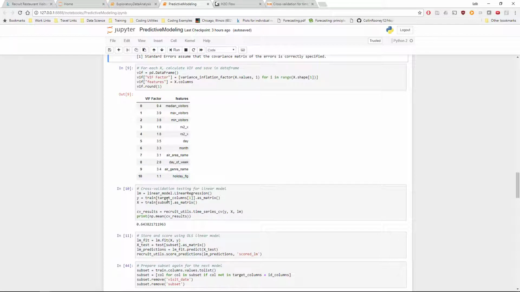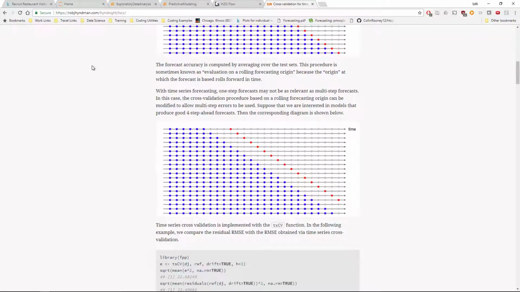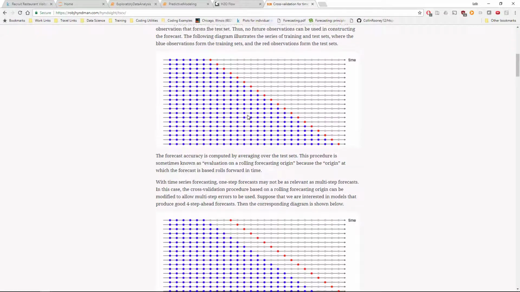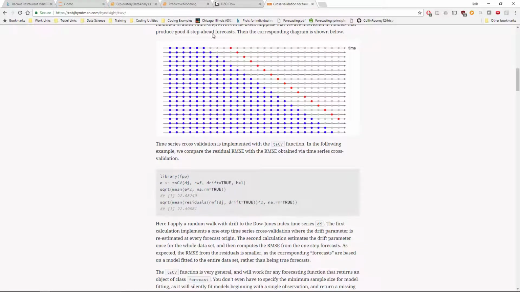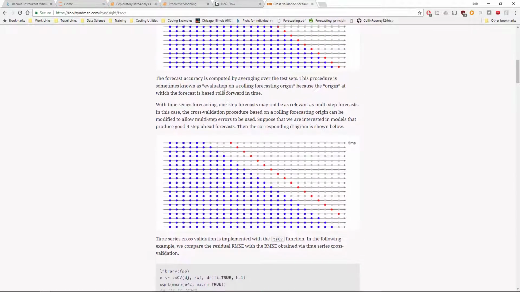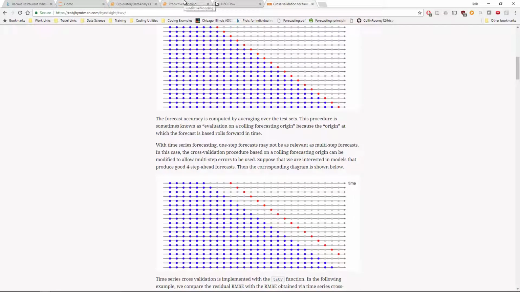We cross-validate this, and a point of note here, cross-validation for time series is a little bit different. I found this out, and I recommend going to this blog by Rob Hyndman that discusses time series cross-validation. And basically, what we want to do is, instead of just taking folds all separate from each other, we want to build up our cross-validation set in folds. So it's a little bit different than just the straightforward k-folds or leave-one-out cross-validation.